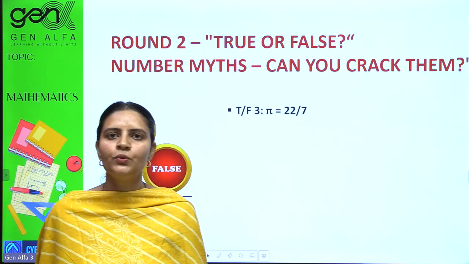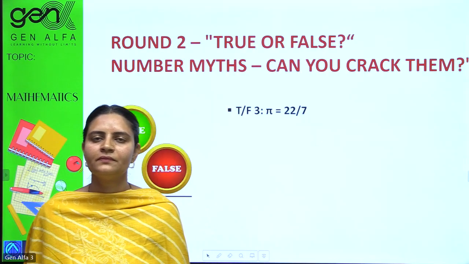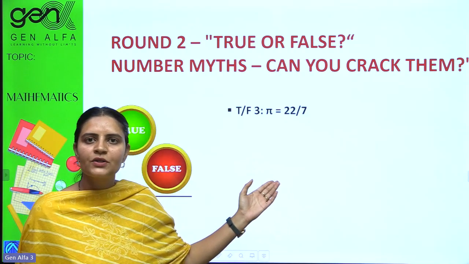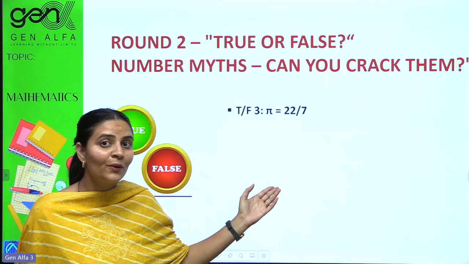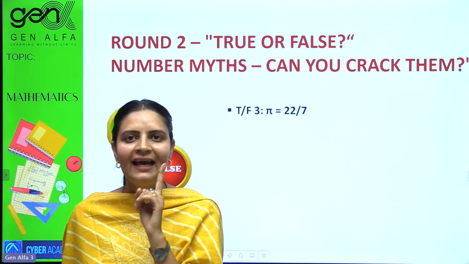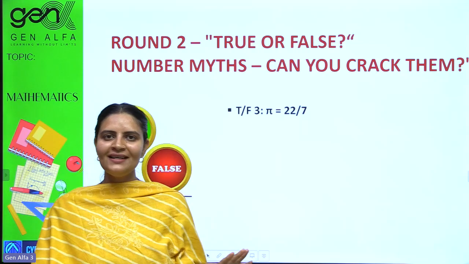Pi is 22 by 7. Yes, it's obvious now. Pi is not 22 by 7. It is the approximate value. So pi is irrational. So interested?